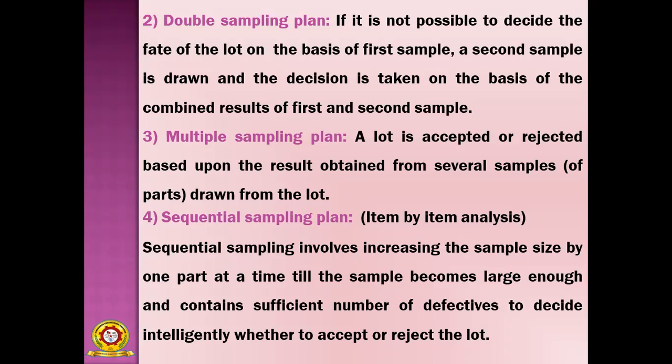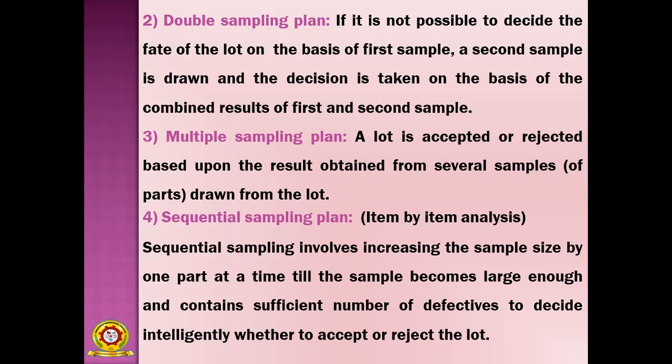Okay. So in this one, they clearly said sequential sampling involves increasing the sample size. So it wants to increase the sample size, one part at a time, till the sample becomes large enough and contains a sufficient number of defectives to decide intelligently whether to accept or reject the lot.